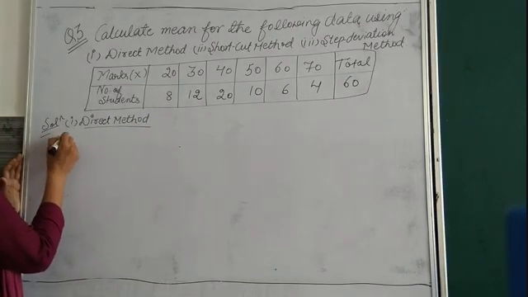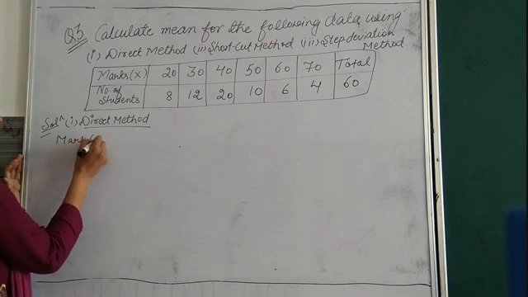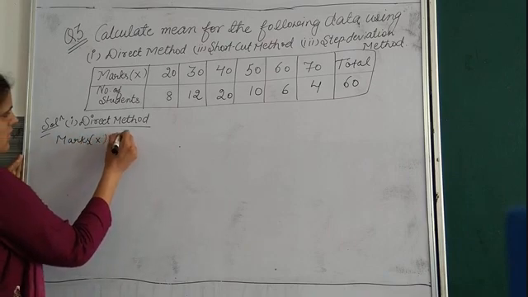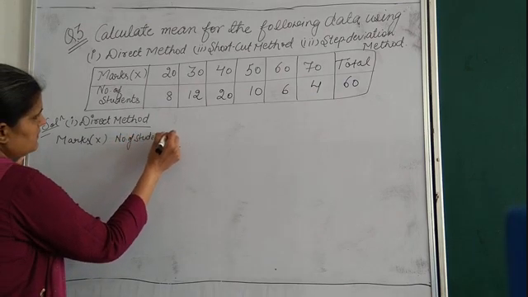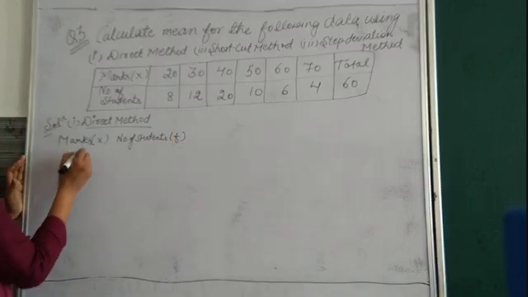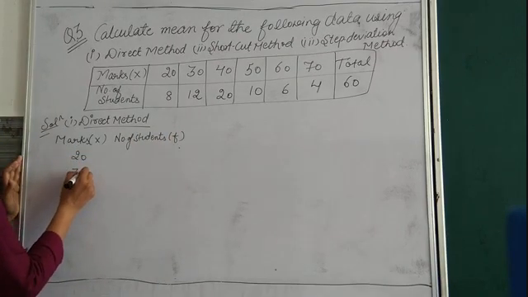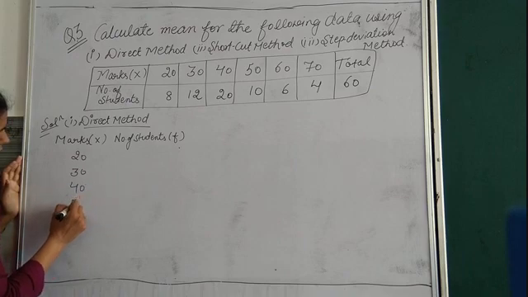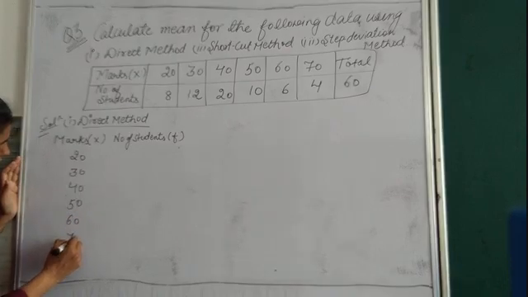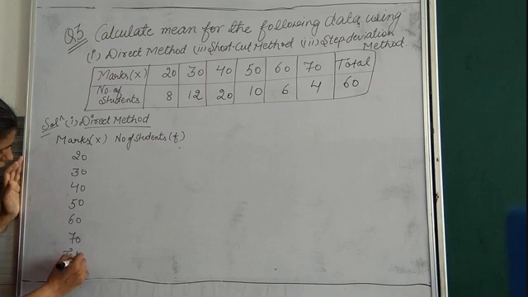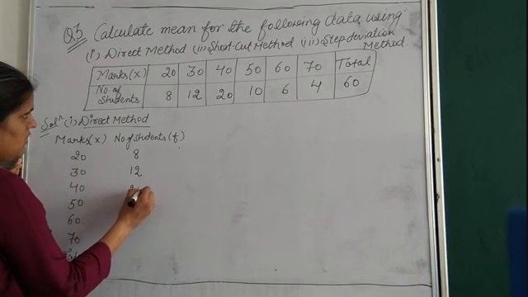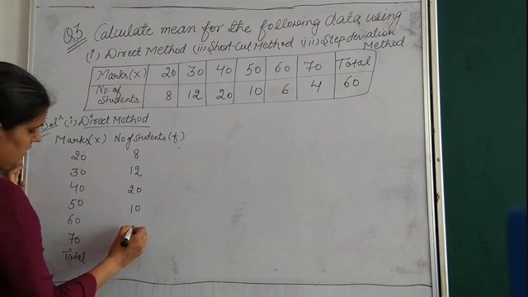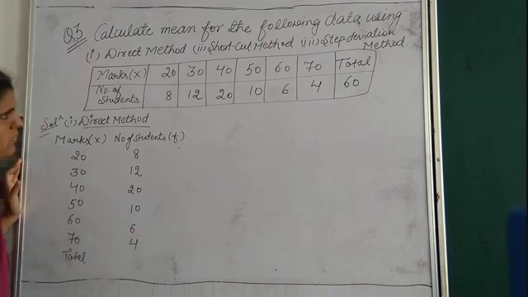Let me write down marks X, number of students F. What are marks? 20, 30, 40, 50, 60, 70 and then total. Clear bache? What is your frequency? 8, 12, 20, 10, 6 and 4.